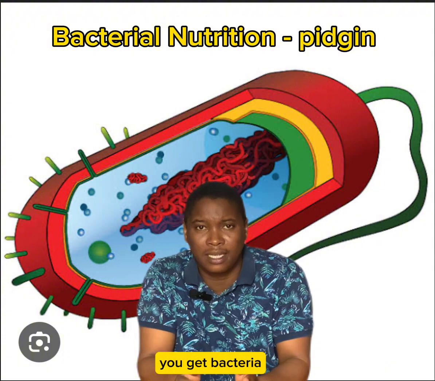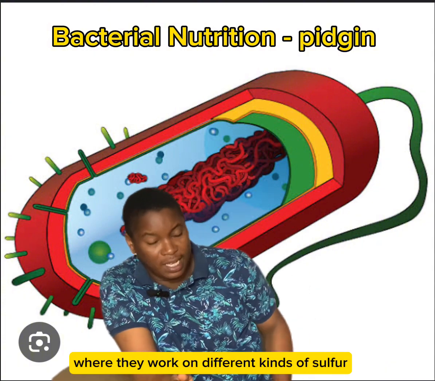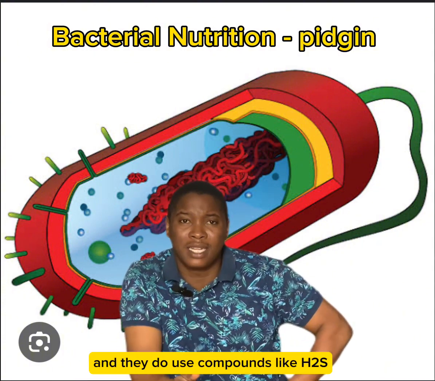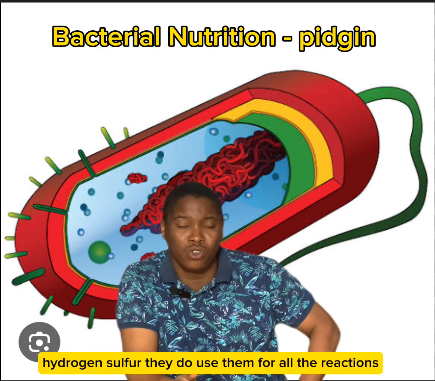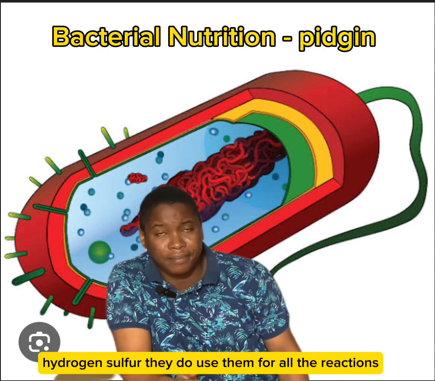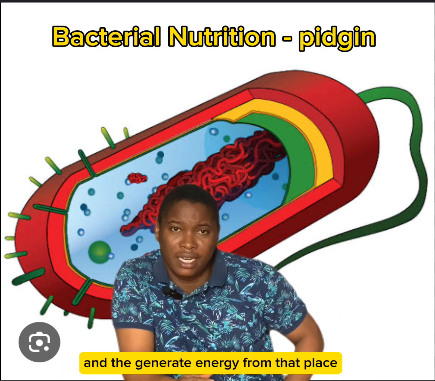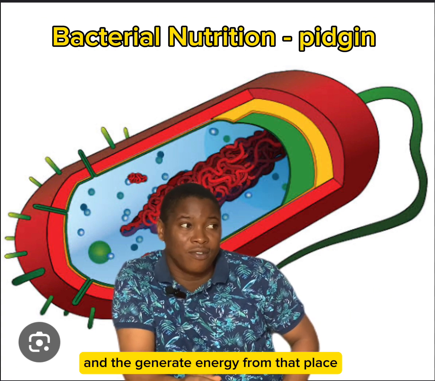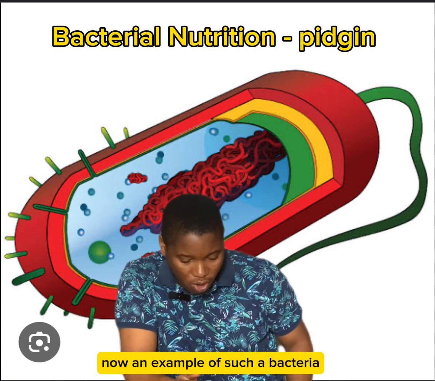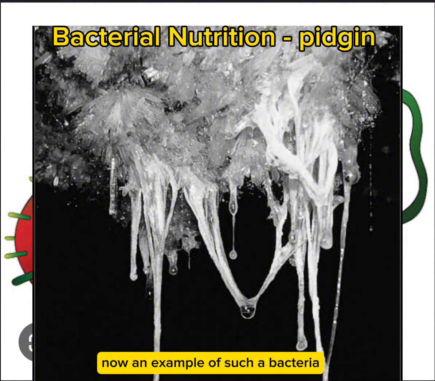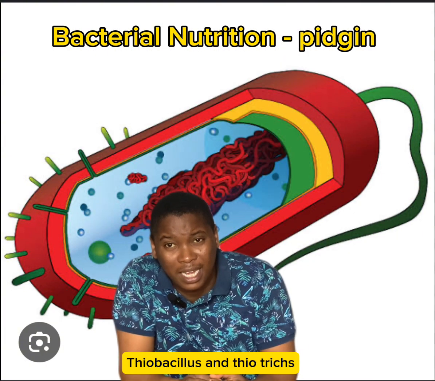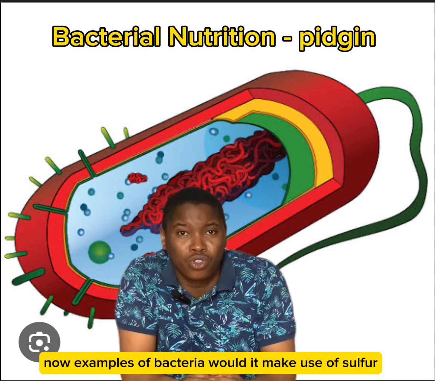Now, when we look at all these compounds one by one, sulfur, you get bacteria where they work on different kinds of sulfur, and they go use compounds like H2S, hydrogen sulfide. They go use them for all their reactions, and they will generate energy from that place. Now, an example of such bacteria are Thiobacillus and Thiothrix. Thiobacillus and Thiothrix are examples of bacteria where they make use of sulfur.